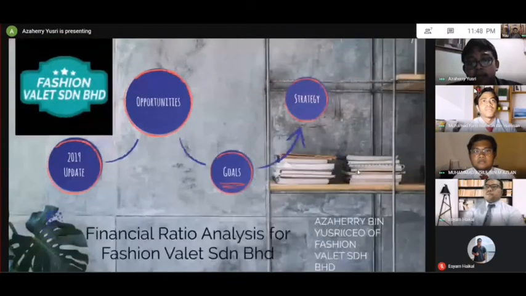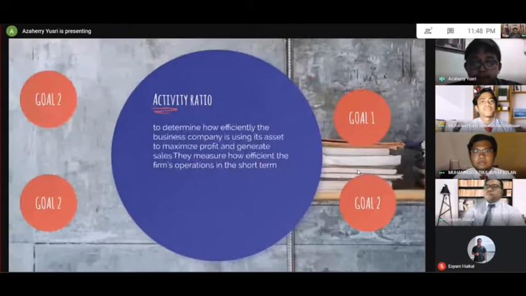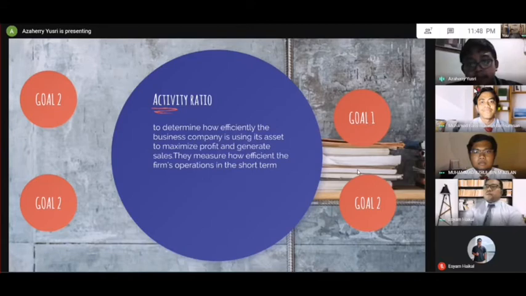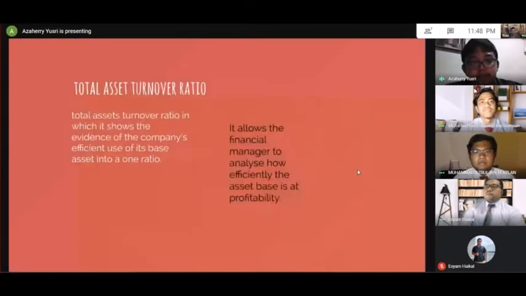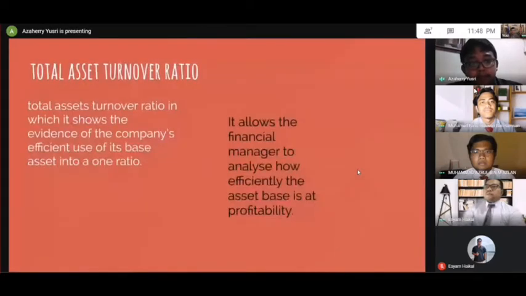Then I will explain the activity ratio. The meaning of activity ratio is to determine how efficiently the company is using its assets to maximize profit and generate sales. It measures how efficient the firm's operation is in the short term. The first one is total asset turnover, which shows evidence of the company's efficient use of its base assets in one ratio.